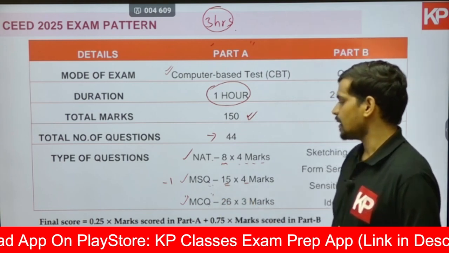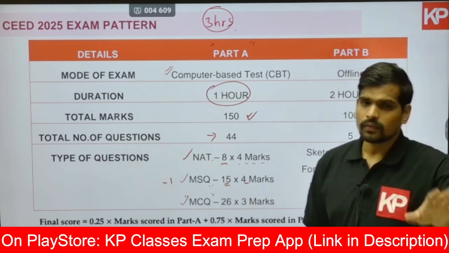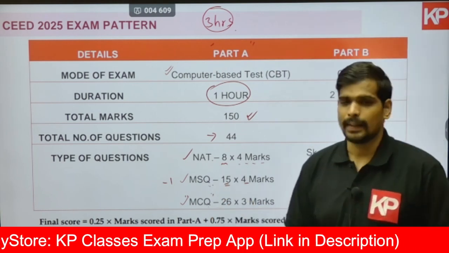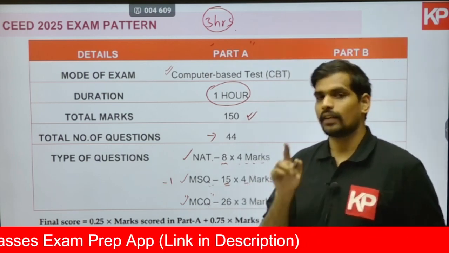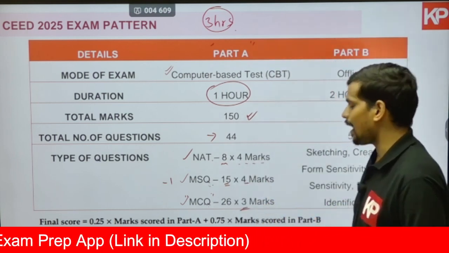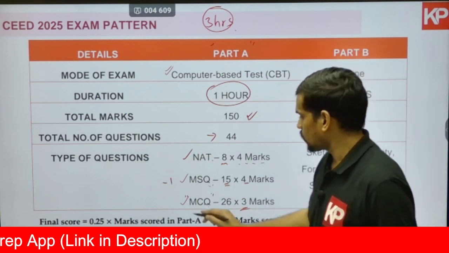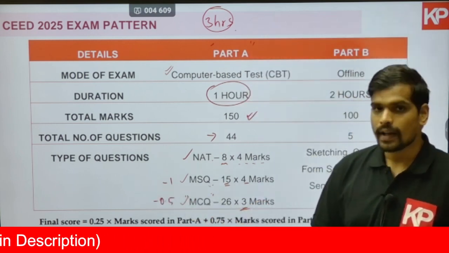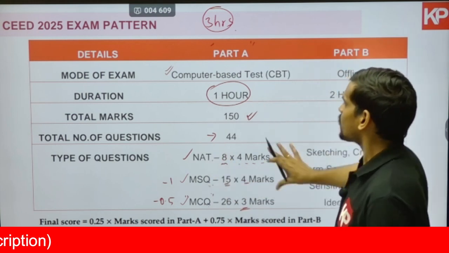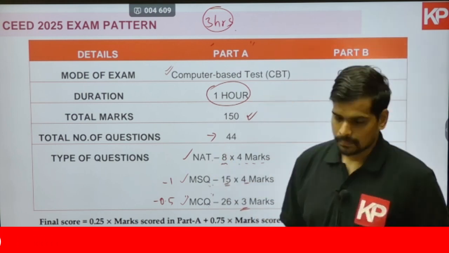Multiple choice questions, there are 26. Majority of the questions will be of this particular type, multiple choice type, where you will have 4 options A, B, C, D. 1 option will be correct. If you select that correct answer, you will get 3 marks. If you select an incorrect answer, you will lose 0.5 marks. There is a negative marking of half mark for every incorrect answer. So that's about the question paper structure for part A.